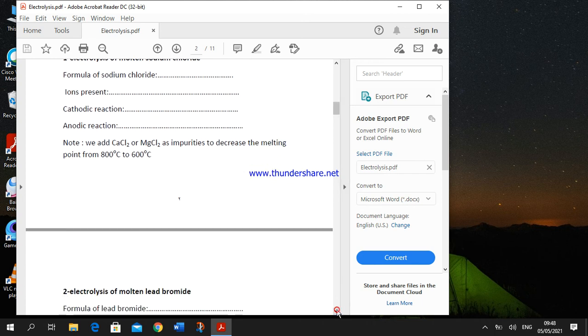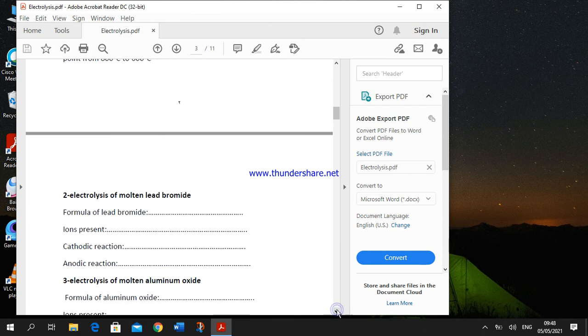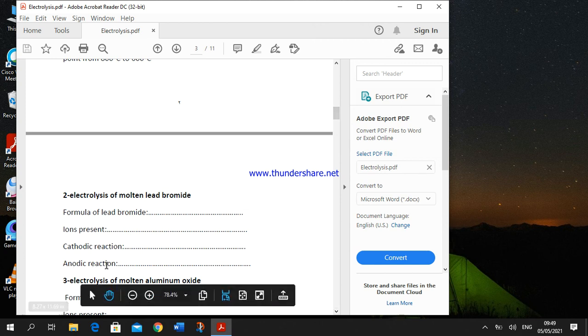The second example is electrolysis of molten lead bromide. The formula of lead bromide is PbBr2. What happens during electrolysis? The ions present are lead positive ions and bromide negative ions. What happens at the anode?